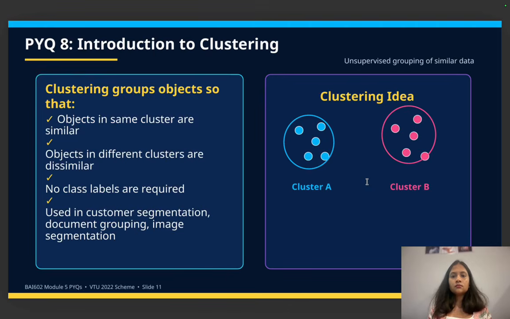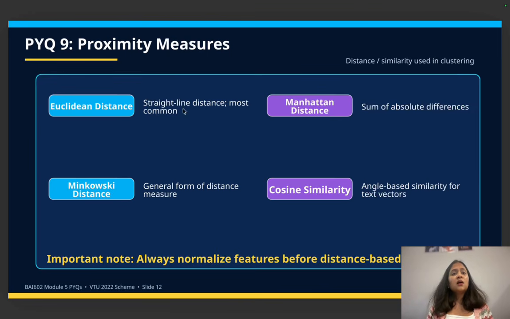Next is proximity measures. Here you have Euclidean distance, Manhattan distance, Minkowski distance, and cosine similarity.